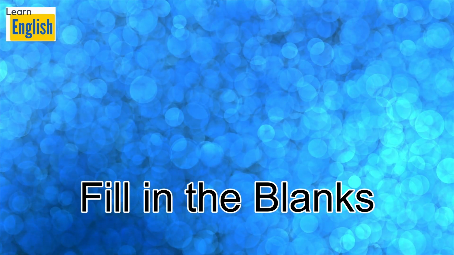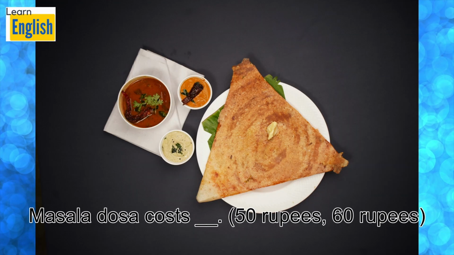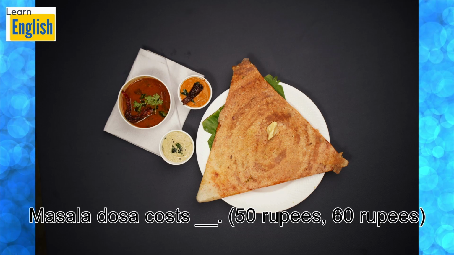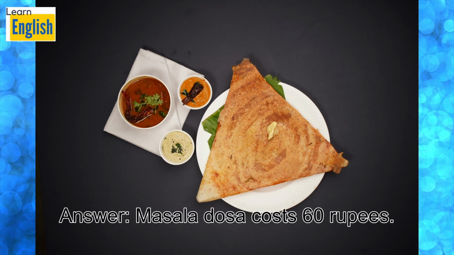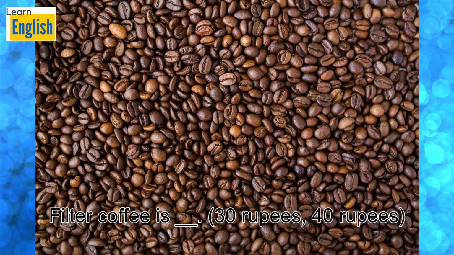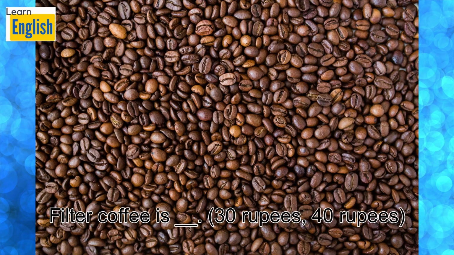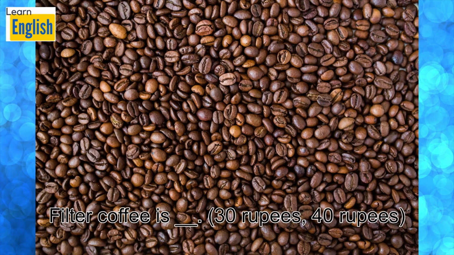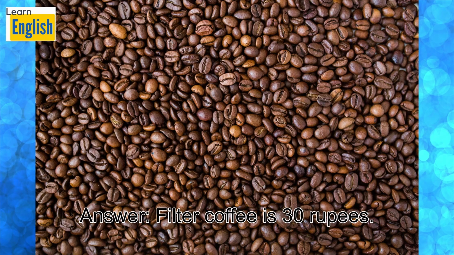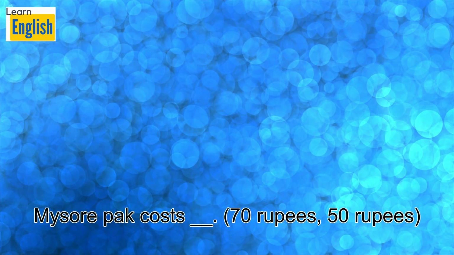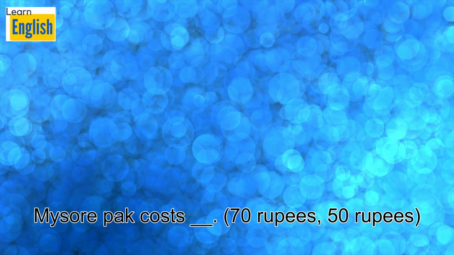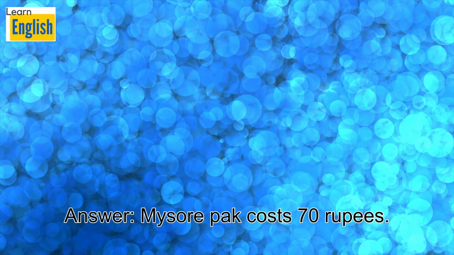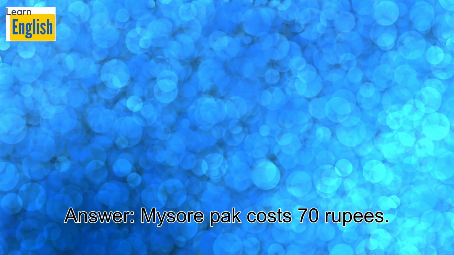Fill in the blanks. Masala dosa costs blank, 50 rupees, 60 rupees. Answer, masala dosa costs 60 rupees. Filter coffee is blank, 30 rupees, 40 rupees. Answer, filter coffee is 30 rupees. Mysore pak costs blank, 70 rupees, 50 rupees. Answer, Mysore pak costs 70 rupees.